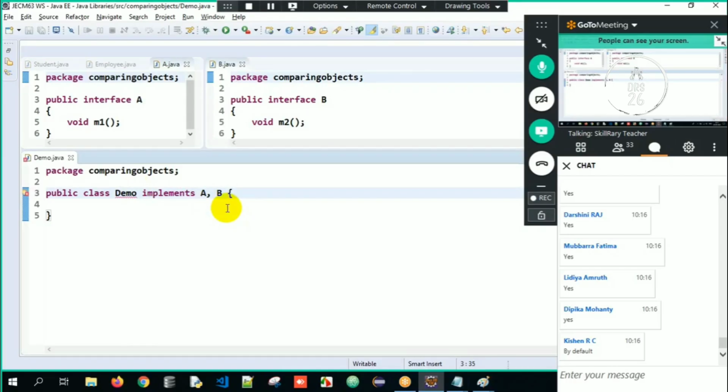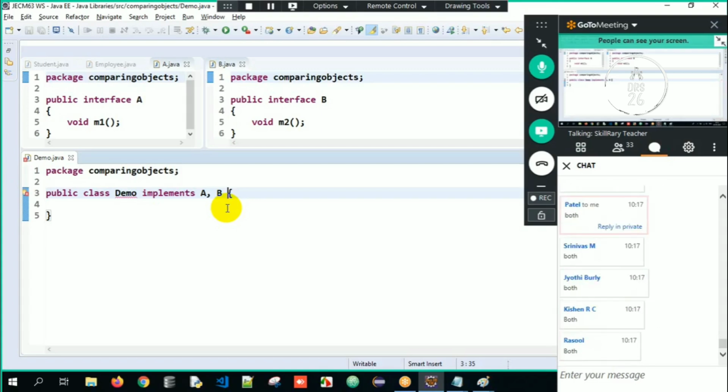So now tell me, should I override? Is it mandatory to override? Yes, when a class implements an interface, it means I am providing the implementation for those abstract methods. Correct? Initially, I told you when to use an interface, an abstract class and so on. When a class is implementing an interface, the intention is to provide the implementation, the definition for it. So now, do I need to provide the implementation for only m1, or only m2, or both? Should I override only the m1 method, only the m2 method, or both?